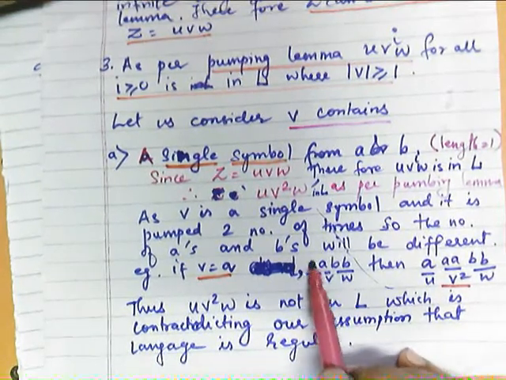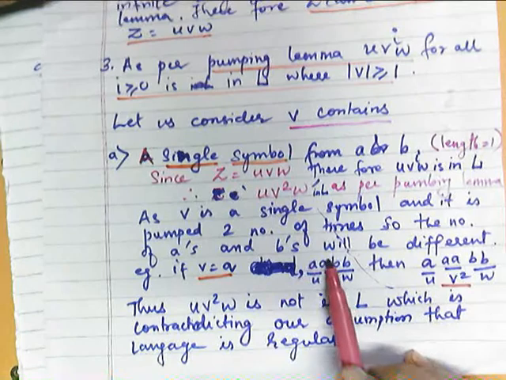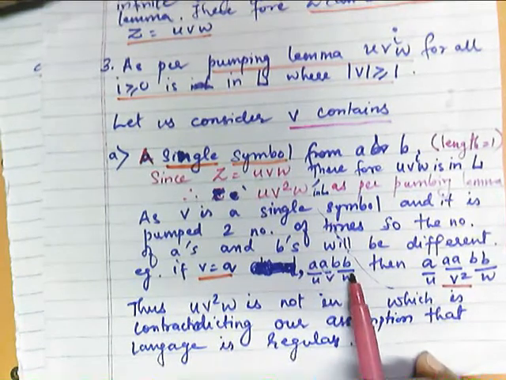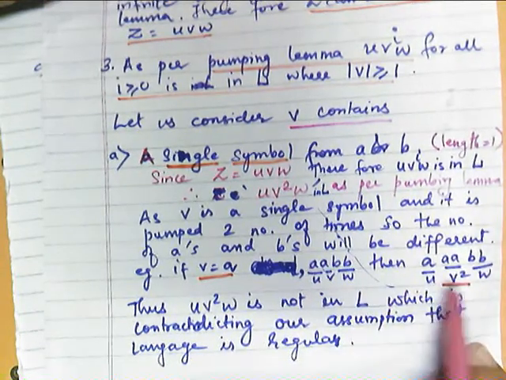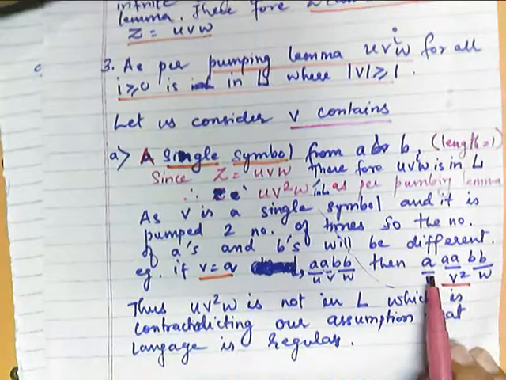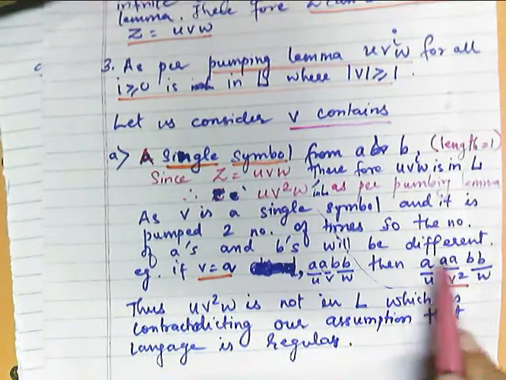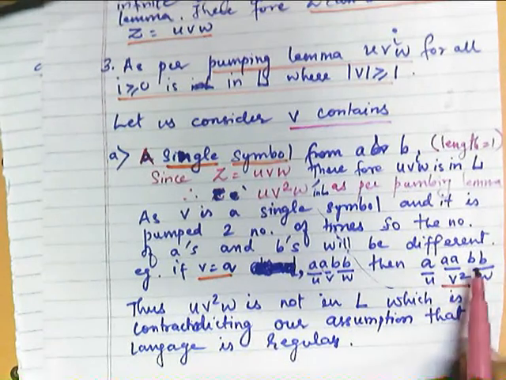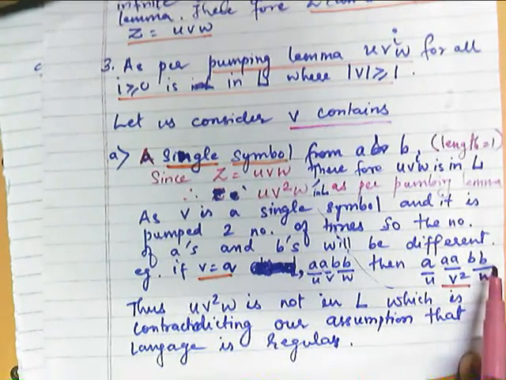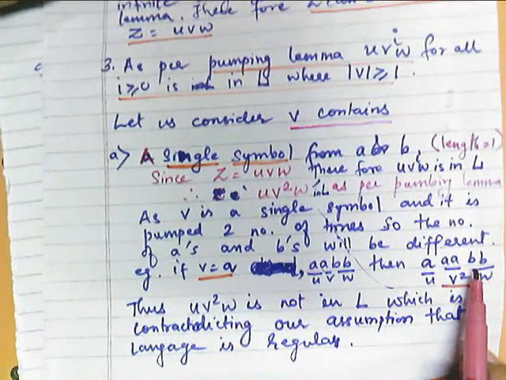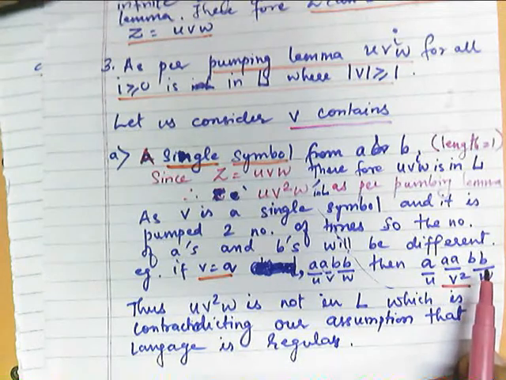So I have considered u as A, v as this A and w as double B. Then my u v square w will become A, this A pumped 2 times, so v square, and then w. So this particular string must be in L, and if it is, then the language will be regular, otherwise it will not be regular.